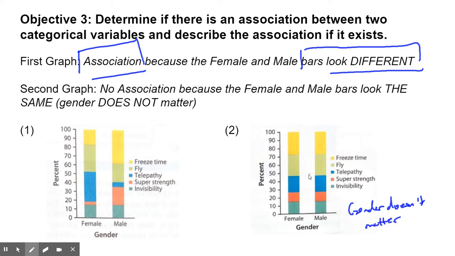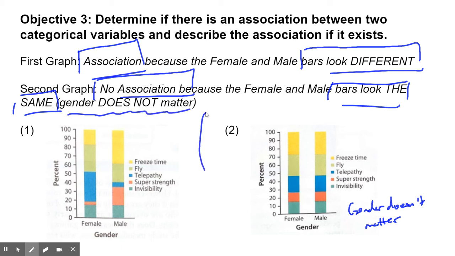You'd be equally likely to pick one or the other, whether you're male or female. And in this case, there'd be no association. Again, that's because the bars look the same. Bars look the same, and gender doesn't matter, just like I wrote right there. So if we're looking for an association, we want different bars.